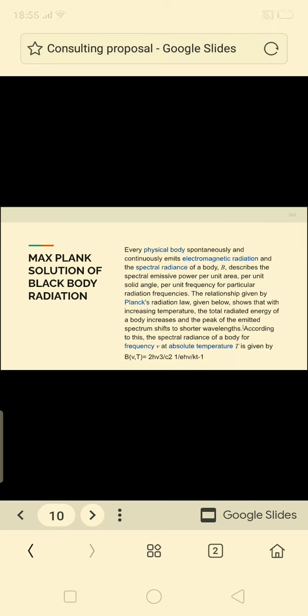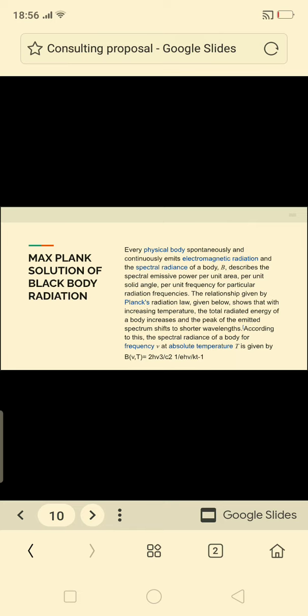According to this, the spectral radiance of the body for frequency. Now the spectral radiance depends upon another factor as well, which is the frequency and the absolute temperature. So basically, spectral radiance is a function of the absolute temperature and frequency. The spectral radiance is given by 2hν³ divided by c² times (e^(hν/kT) minus 1).